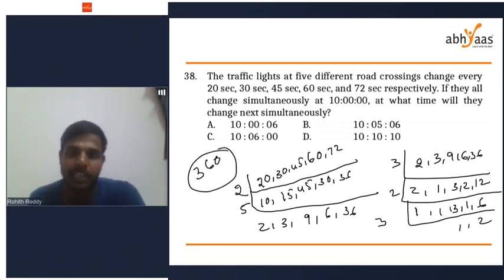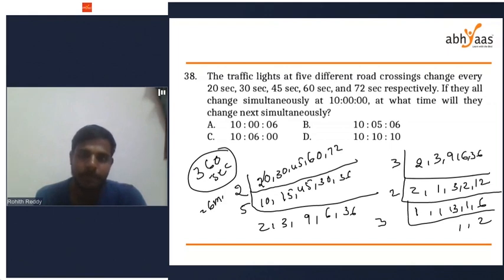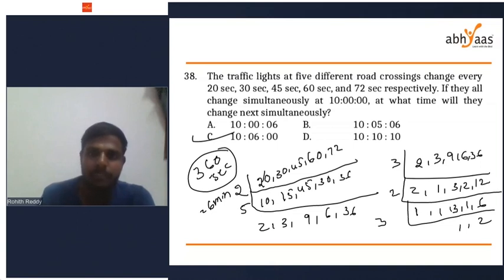360 is the LCM of 20, 30, 45, 60 and 72. 360 seconds means simply 6 minutes. They will change after 6 minutes, which is 10:06, so 10:06 will be your answer. Yeah, 10:06. Option C.